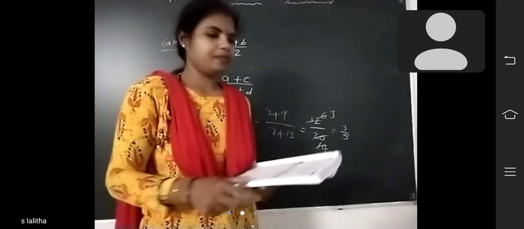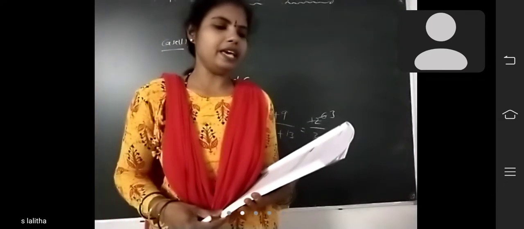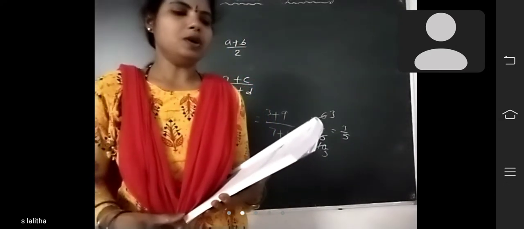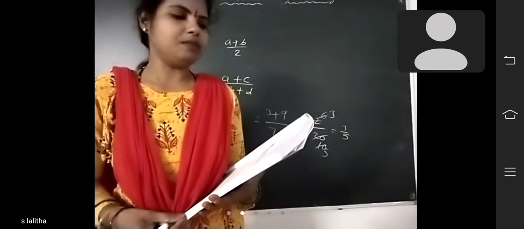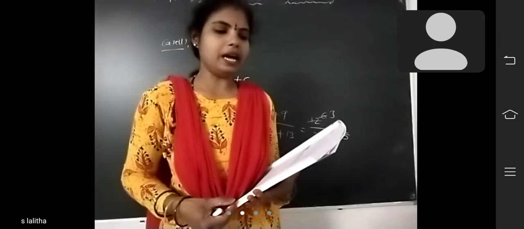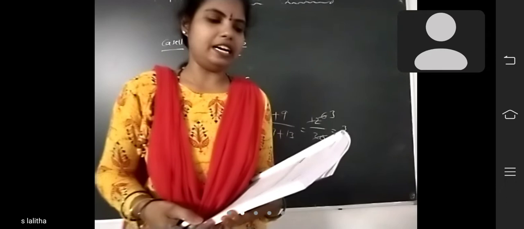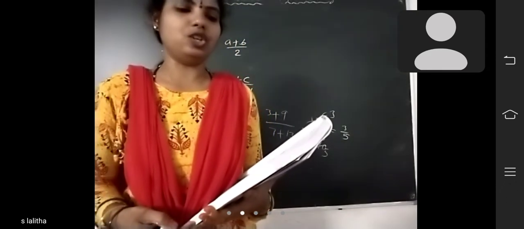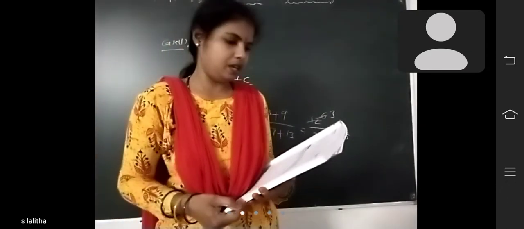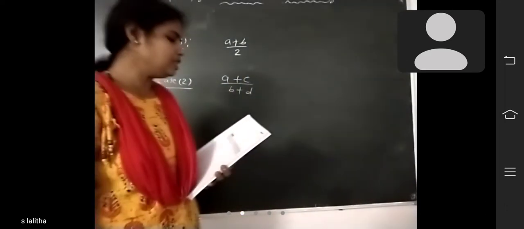Next, case 3. Let a and b be any two rational numbers such that a is less than b. Suppose you want to insert n rational numbers between a and b, there exists d such that d is equal to (b minus a) by (n plus 1). And a plus d, a plus 2d, a plus 3d, so on, a plus nd are n rational numbers between a and b. So suppose you have to find 3 rational numbers or 4 or 5, so on, n rational numbers. What is the formula?